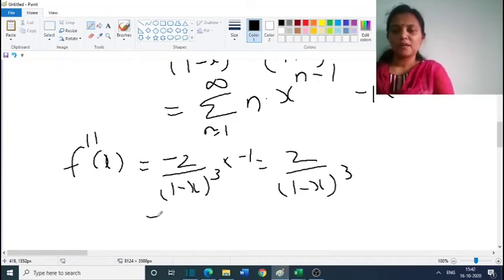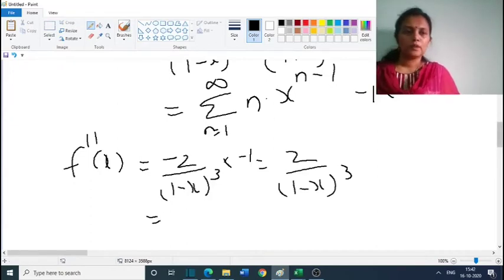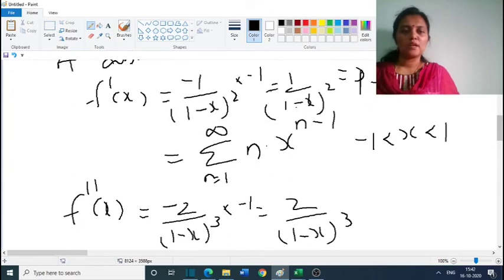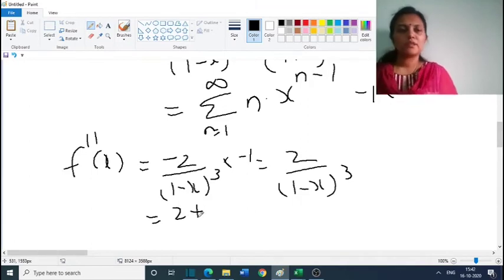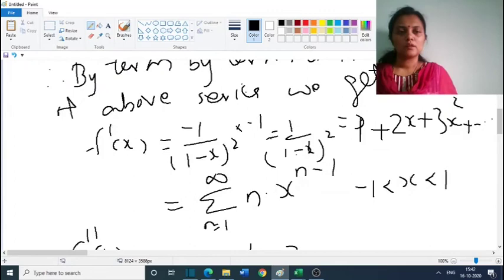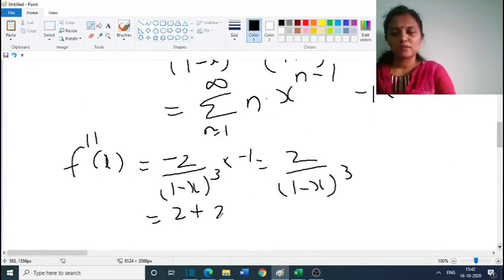Now differentiating term by term the above series: the derivative of 1 is 0, the derivative of 2x is 2. Next, the derivative of 3x square is 2 into 3 into x.